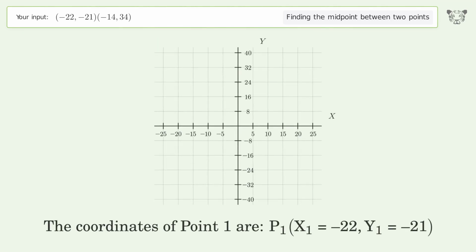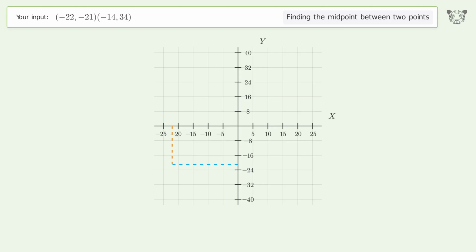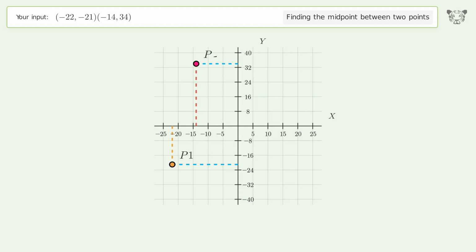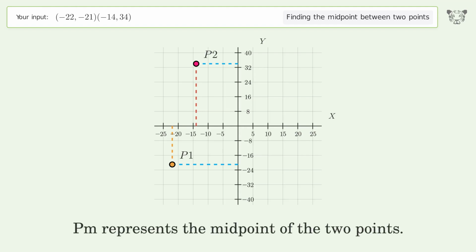The coordinates of point 1 are, x1 equals -22, y1 equals -21. The coordinates of point 2 are, x2 equals -14, y2 equals 34. PM represents the midpoint of the 2 points.